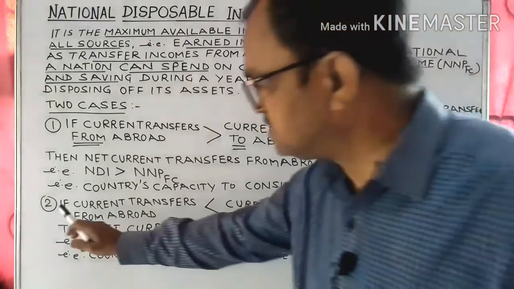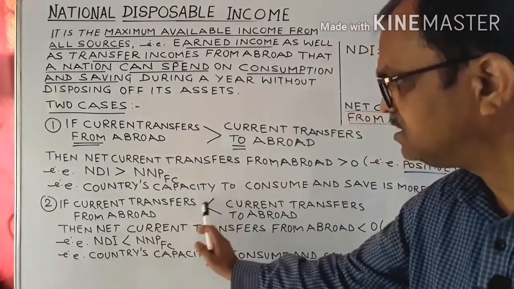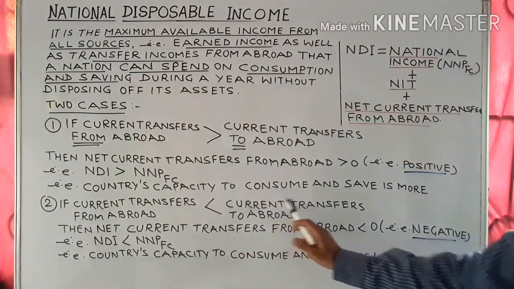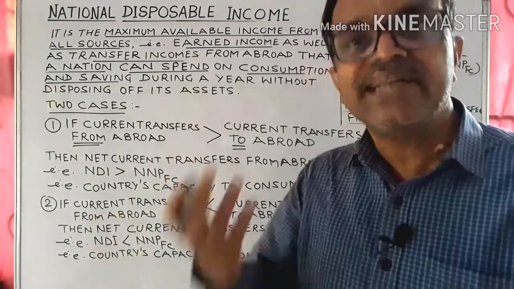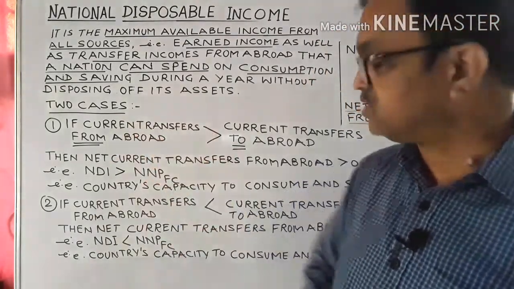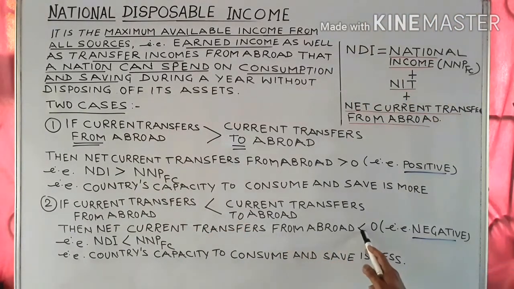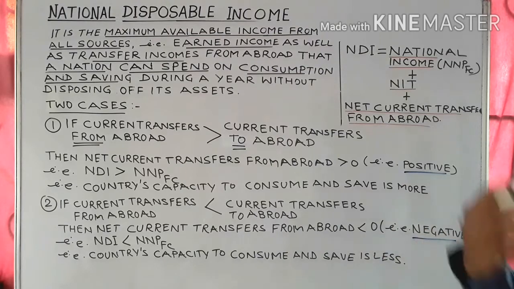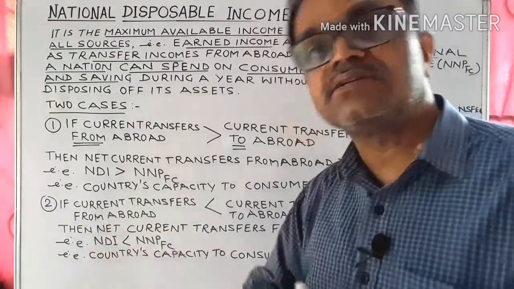Now the second case. If current transfers from abroad are less than current transfers to abroad, then the difference of the two, that is net current transfers from abroad, is less than zero. So net current transfers from abroad are less than zero, that is, negative now. If it is negative, then what is the net result?